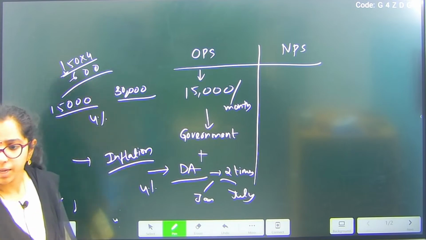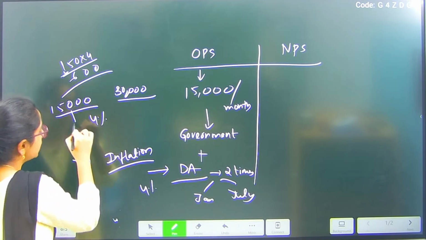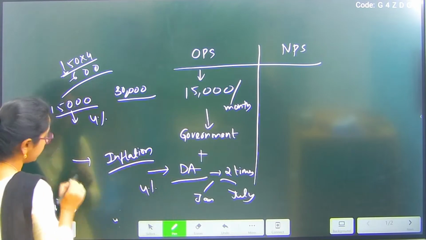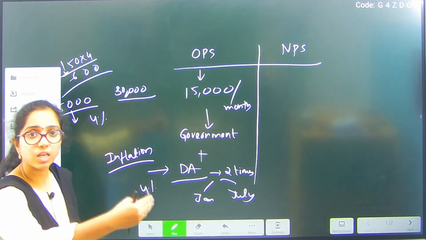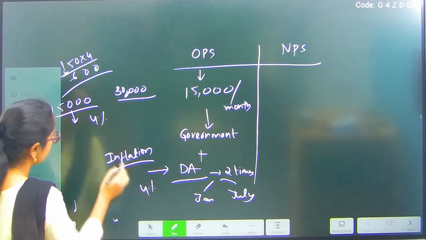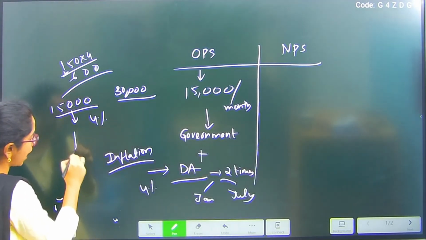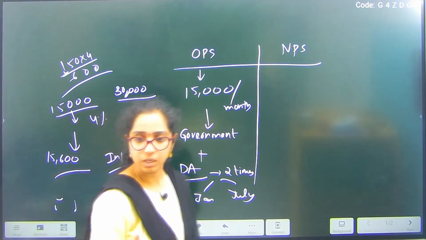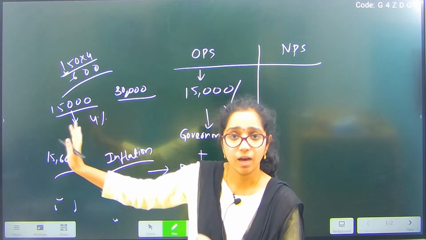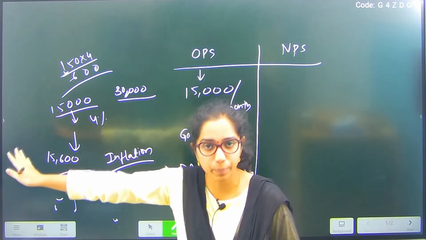So 600 is my amount. So additionally, how much do I get for the next year if the inflation is 4%, that means if the dearness allowance allocated is 4%, then the amount that I as a pensioner would receive is 15,600 rupees. Are you able to understand? So that will be my receiving pension under OPS.